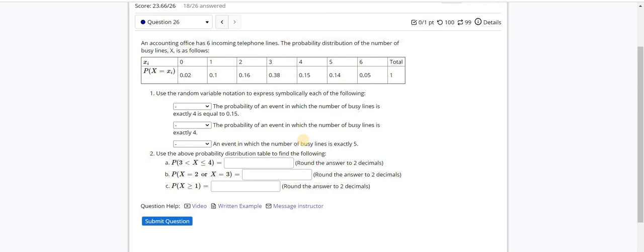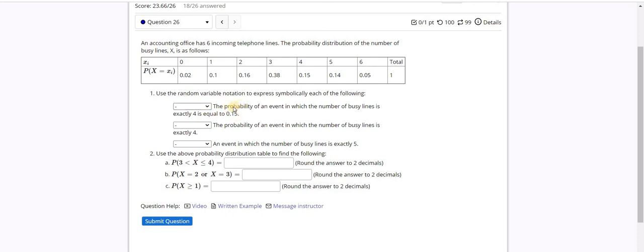Number 26 and the last question is giving us a discrete probability distribution table, and we want to find the following answers. Use the random variable notation to express symbolically each of the following. The probability of an event in which the number of busy lines is exactly 4 is equal to 0.15.